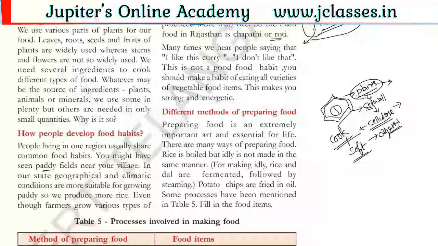Fruits and vegetables all contain these cells. So to digest the cellulose, we first cook the food. When we cook the food, these cells become soft, and the soft material we can digest easily in our digestive system. For this purpose we need to cook the food, and not only that,